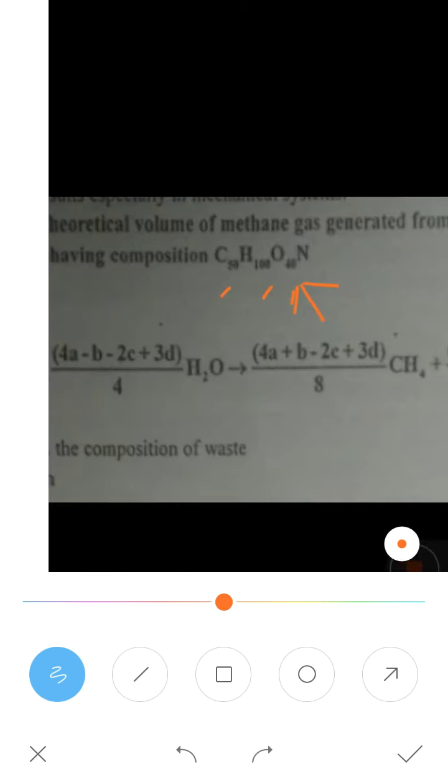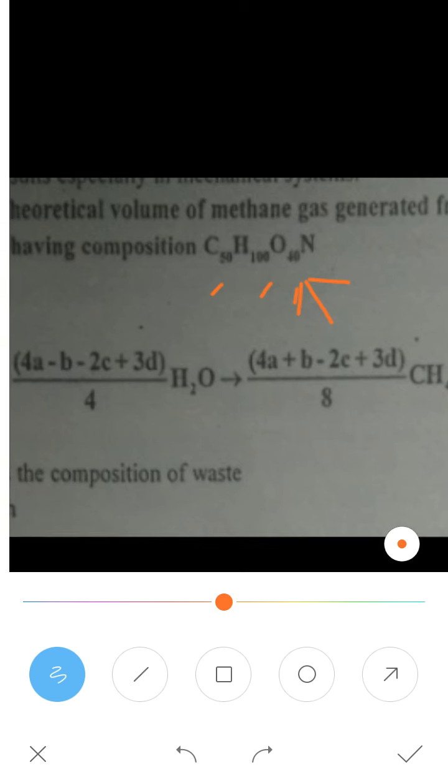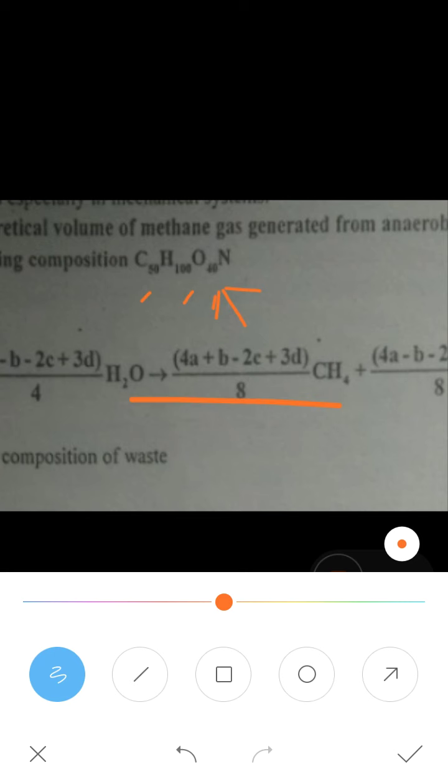And in the place of a, b, c, d, you have to use those numbers: a as 50, b as 100, c as 40 and d as 1. So this is what you have to use, the coefficients from the given question.